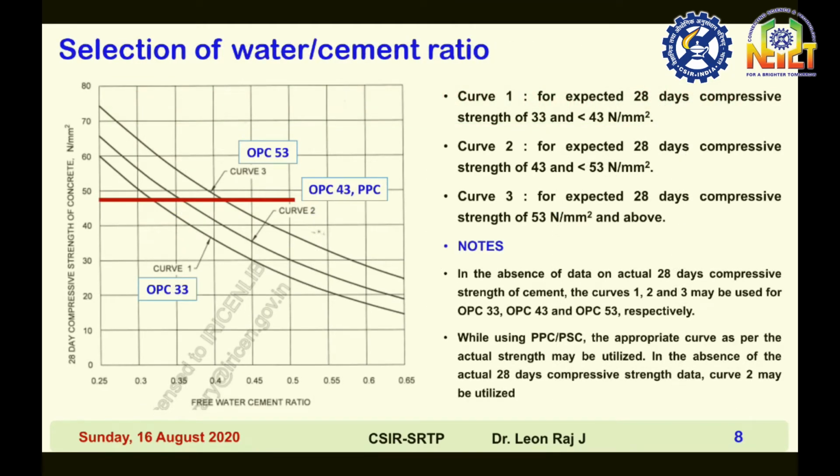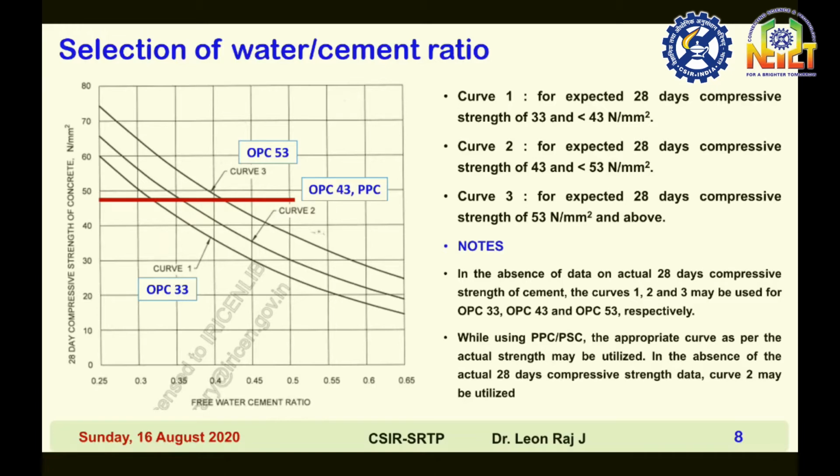Selection of water cement ratio. The variation of 28 days compressive strength of concrete with free water cement ratio is shown here. There are three curves. Curve 1 belongs to OPC 33 grade of cement, then OPC 43 is curve 2, and OPC 53 is curve 3.